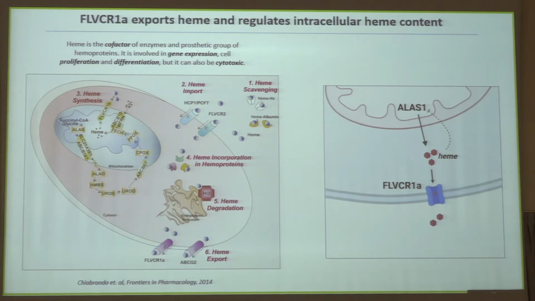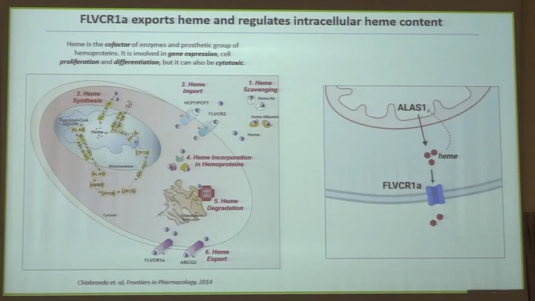And FLVCR1A is a heme exporter located on the plasma membrane and ubiquitously expressed. It is important because it controls heme export, and thus it removes the intracellular heme content in excess that otherwise would inhibit ALAS1, which is the first and most important enzyme in heme biosynthesis. Thus, by exporting heme, FLVCR1A sustains heme biosynthesis.